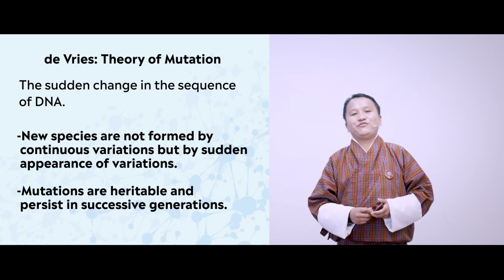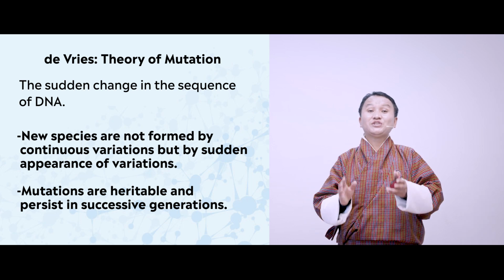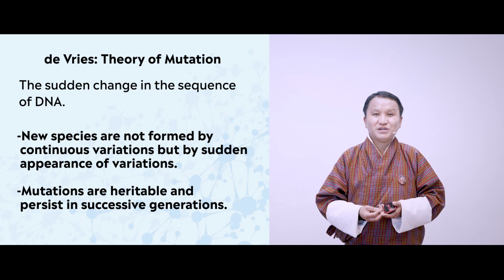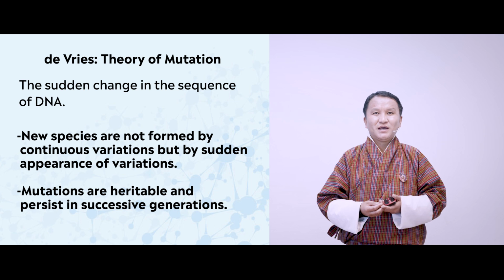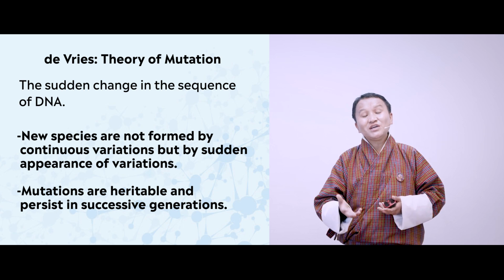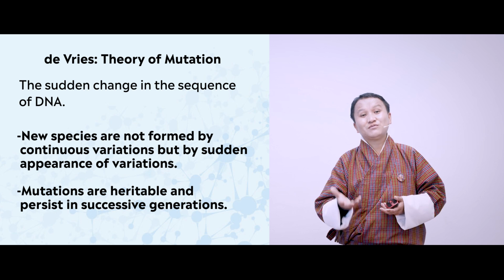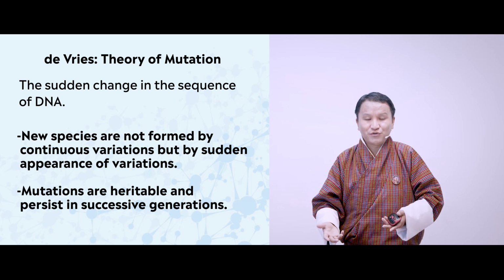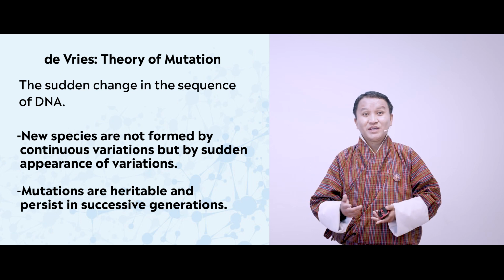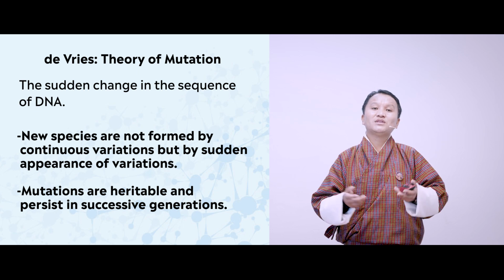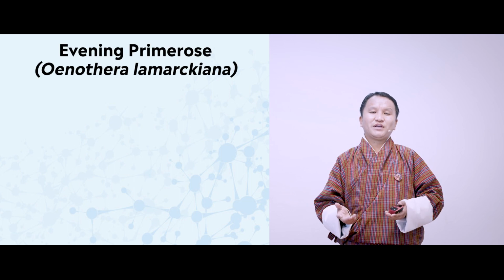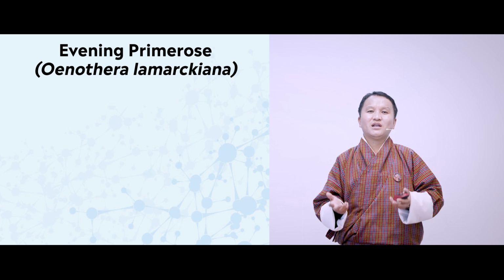Based on the idea of Hugo de Vries, species are not formed by continuous variation, but are formed by sudden mutation, a sudden change in the genes. And he had stated that the characters resulting from mutations are heritable, meaning they can be passed on to successive generations and persist there, thereby forming new species. So he had done an experiment using an evening primrose. The scientific name is Oenothera lamarckiana.